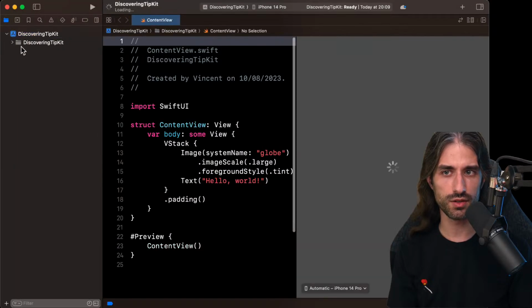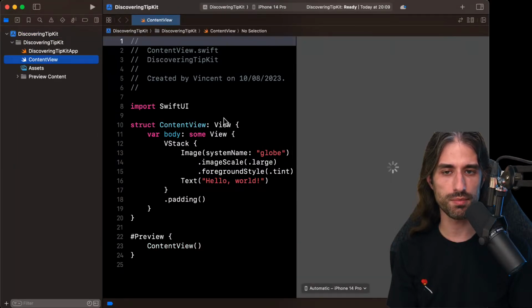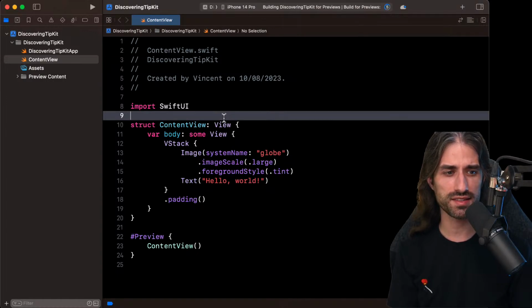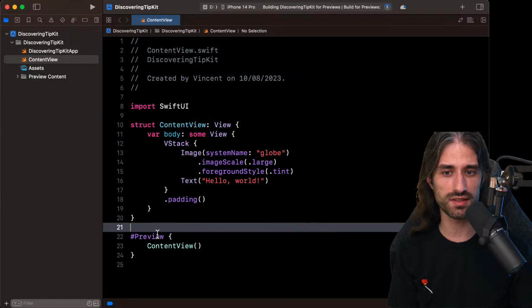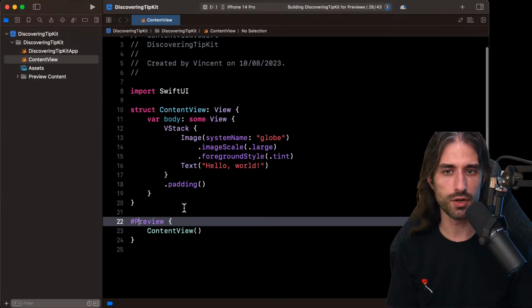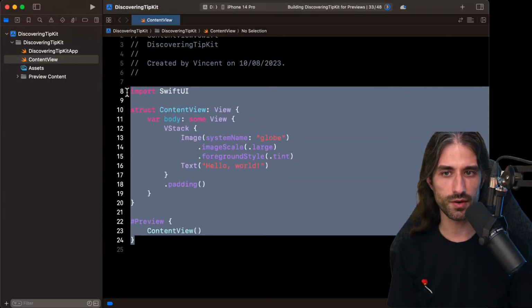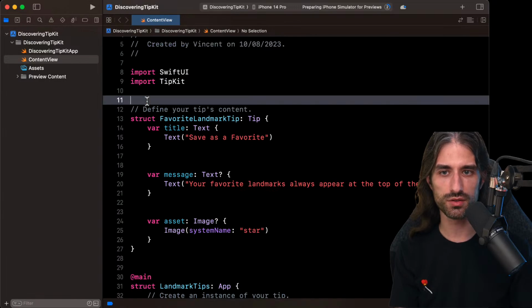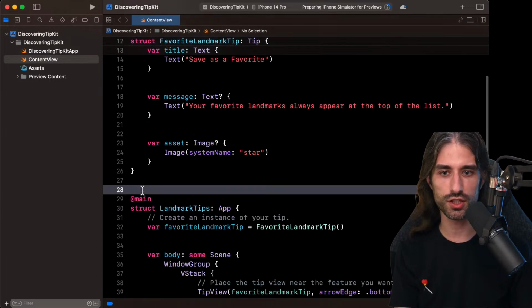So it's gonna create your typical SwiftUI project. Of course, since we are in iOS in Xcode 15, you can see we have the new syntax for the preview that uses the macro #preview. But besides that, it's pretty familiar territory. But I'm going to replace the code with what I got from Apple's documentation.